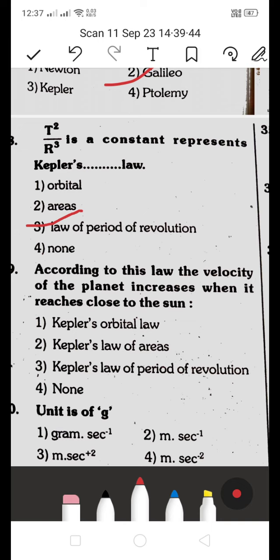According to this law, the velocity of the planet increases when it reaches close to the sun. Is it 1 Kepler's orbital law, 2 Kepler's law of area, third one Kepler's law of period of revolution, and fourth one none? Which is the right answer?